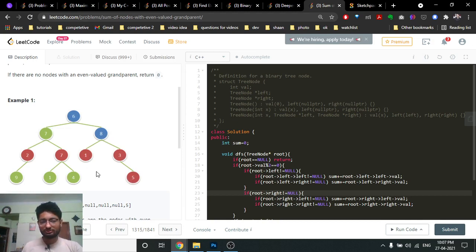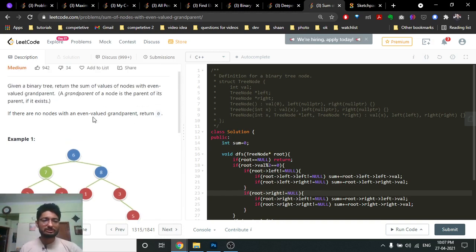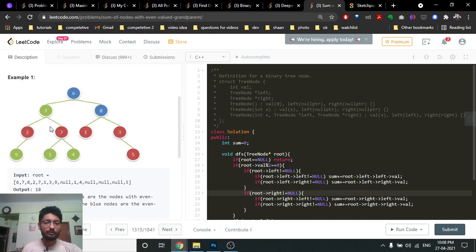For this node there are no children, and for every other node these are the children. If this is the current node, these are the children, these are the grandchildren, and this is the parent. It's like a family tree. So you have to tell the summation of all the values of the nodes for which their grandparent value is even. For example, this node is the grandparent for these nodes.